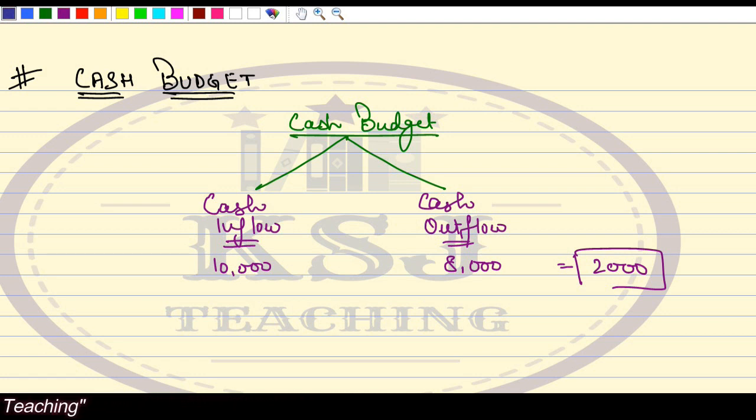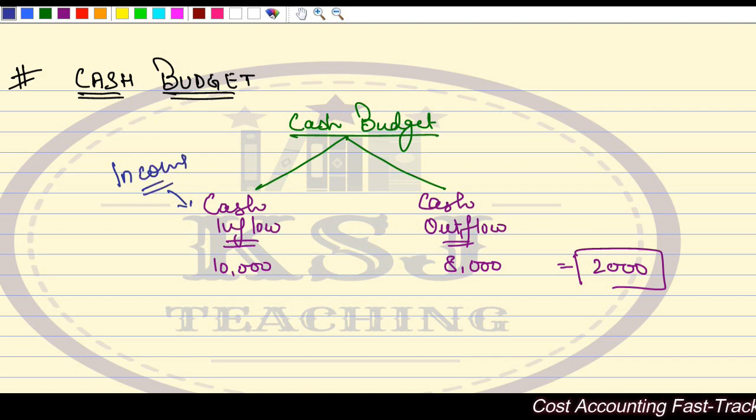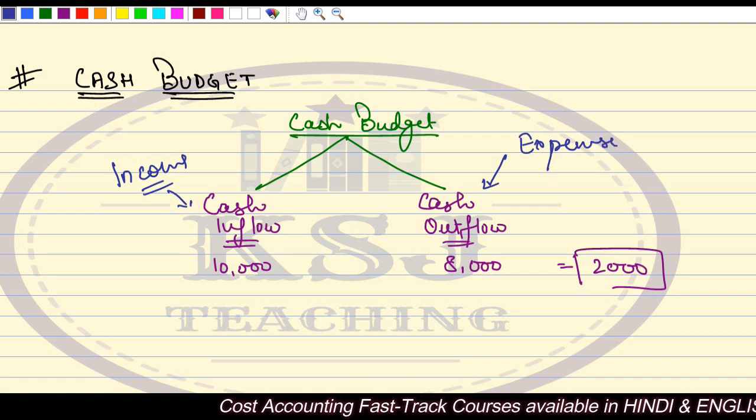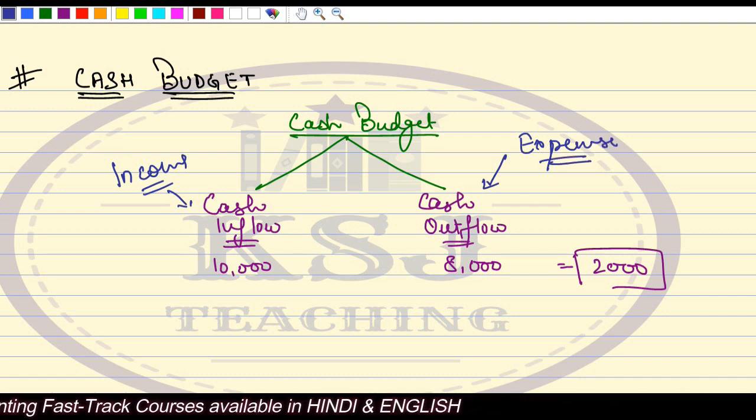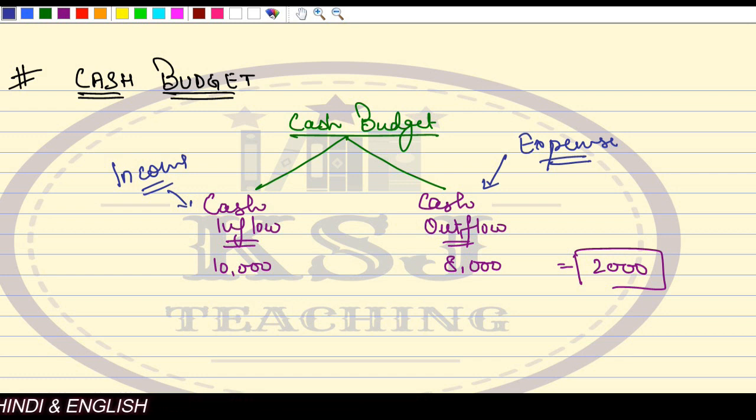So I can say this is my income, right? And these are my expenses, right? So cash outflow, the remaining 2,000 I'll still have in my pocket. No need to worry about it. Right? So this is a very common scenario that we see in our day-to-day routine.